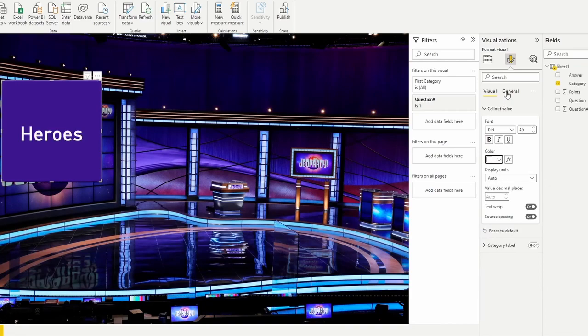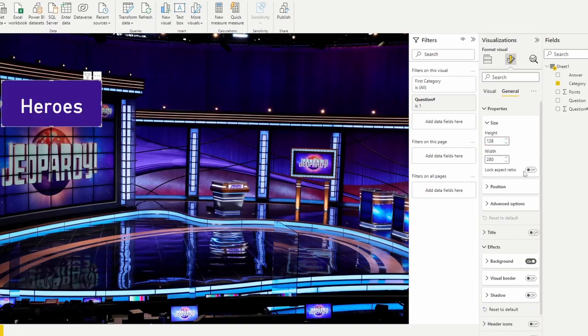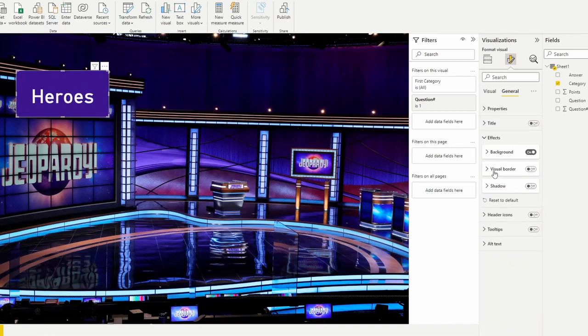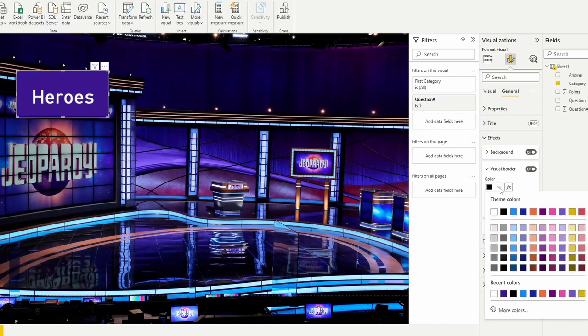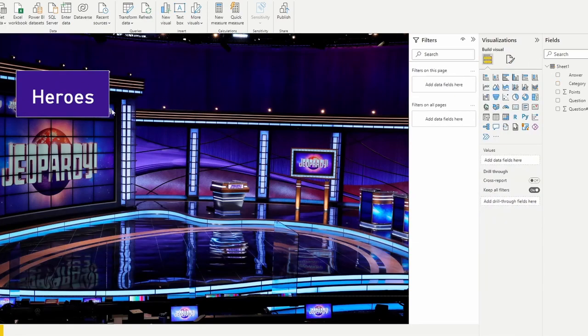And we're going to start to change the dimensions around a little bit. Under the properties, the height I'm going to set to 128, and the width I'm going to set to 260. And it's going to give me this card here. I'm going to also add a white border. You can adjust this however you want. I'm just choosing to do this so that it stands out, because the background is a little purple, so I'm going to make the card stand out a little bit with a white border.